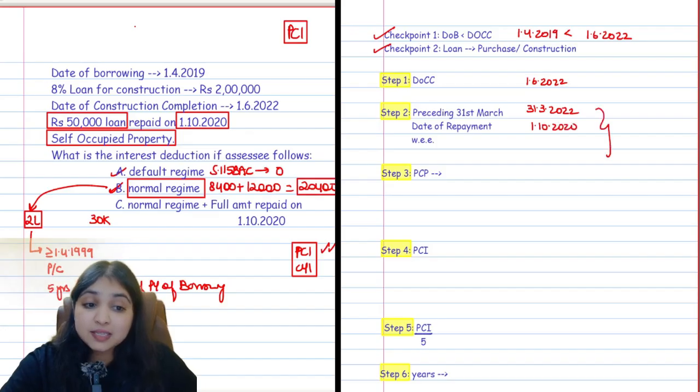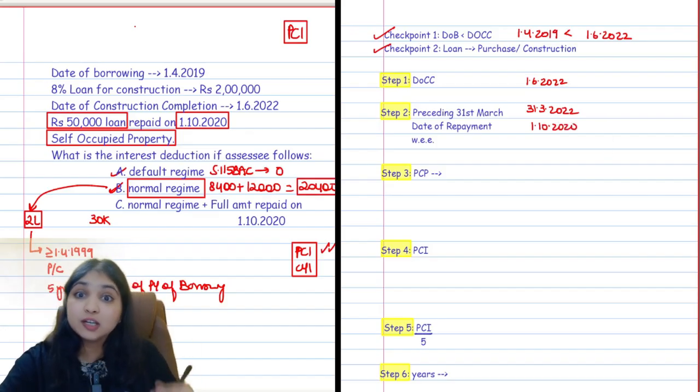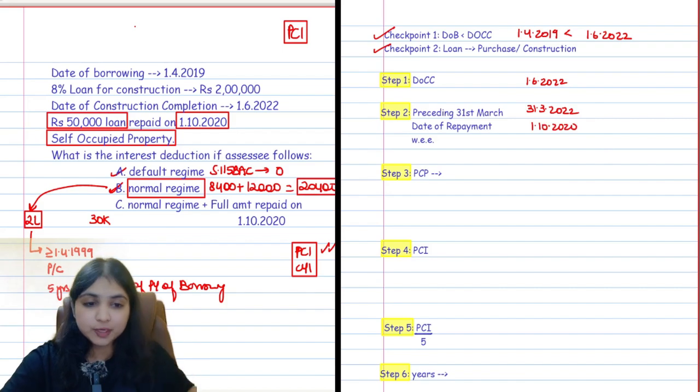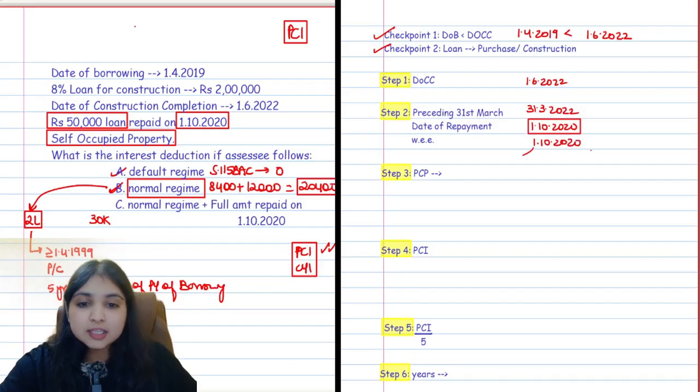In this subdivision, I will not do any bifurcation because here the full amount of loan is repaid on 1st October 2020. Okay, so out of these two dates, we will pick whichever is the earlier date, which is 1st October 2020. This will become your step 2 date now. Then comes step 3, pre-construction period, which I have just taught you. Pre-construction period is nothing but it will start on the date of borrowing and it will go on till the step 2 date.